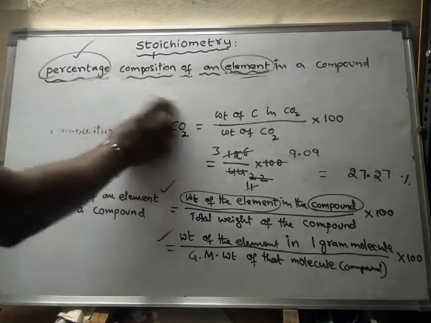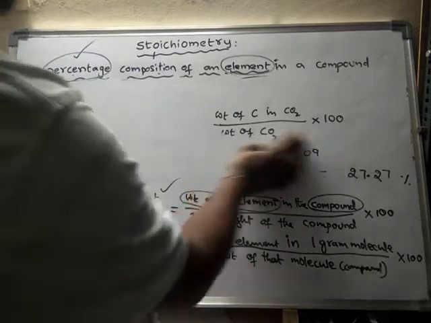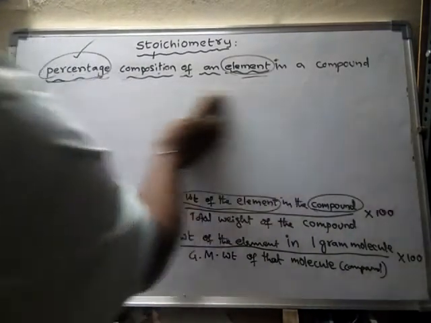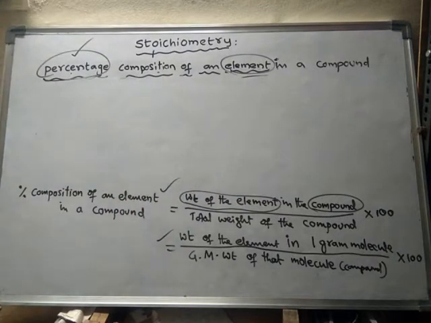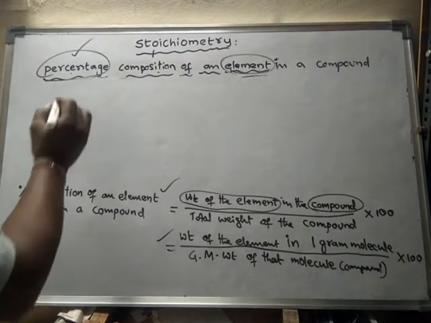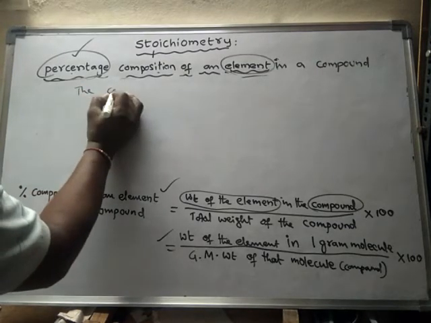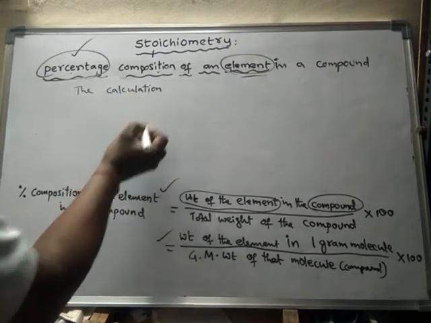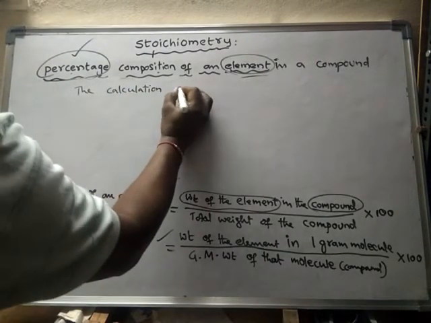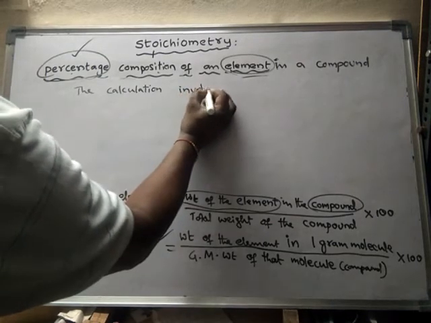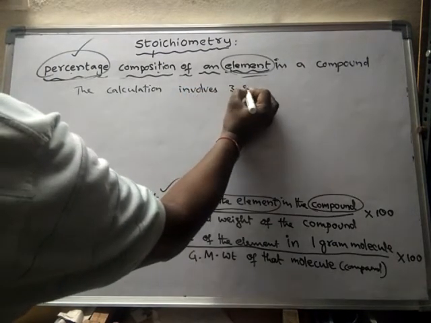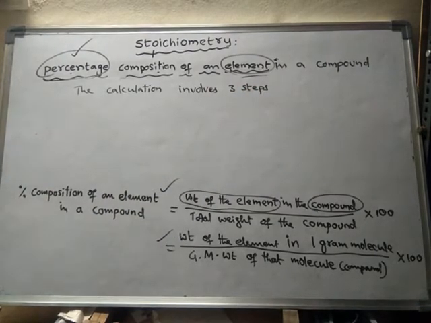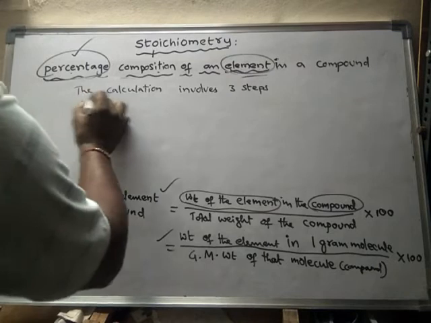See, generally there are 3 steps involved in the calculation of percentage composition. What are those 3 steps?